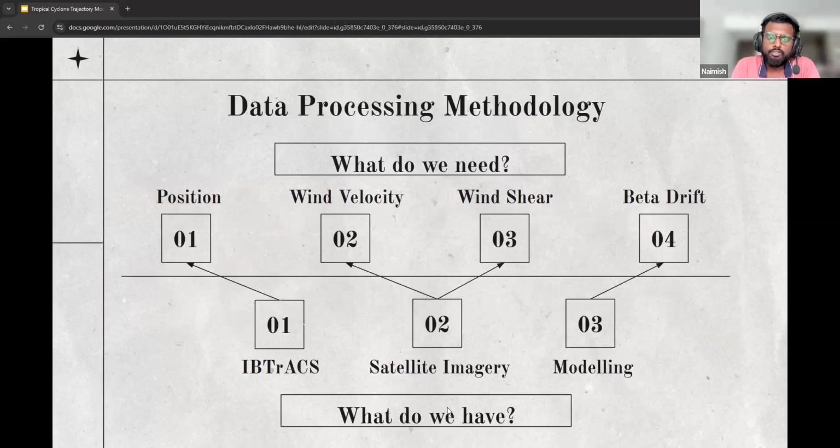So, in order to build any model, we first need to know what we need and what data we have at hand. From the presentation so far, I hope it's clear that we need the cyclone's current position, the wind velocity, wind shear, and beta drift values in order to build any future position forecasting system. We get the cyclone's position from the IBTrax dataset, and we can calculate the wind velocity and shear from satellite imagery. And we pray our model accounts for the beta drift. Let's see how we proceed with that.